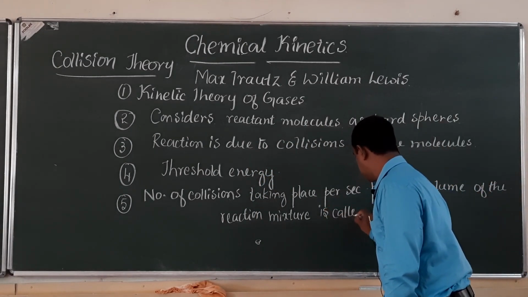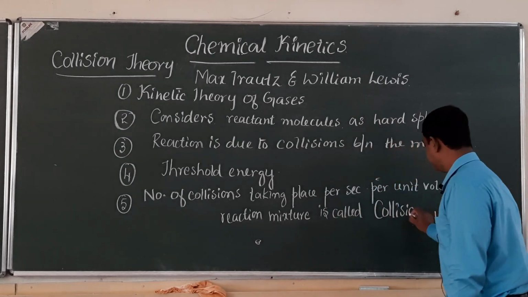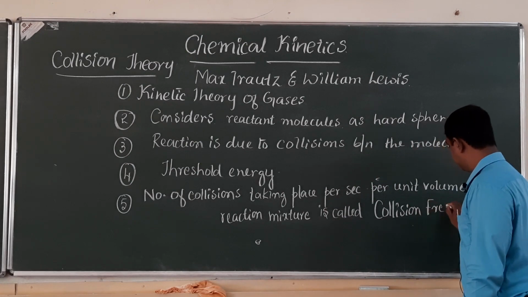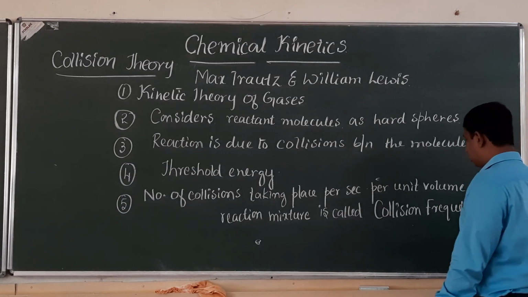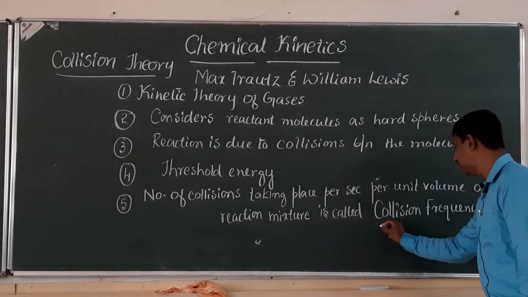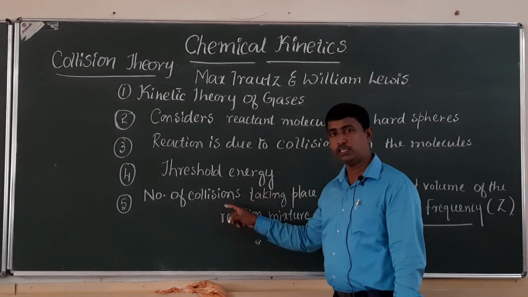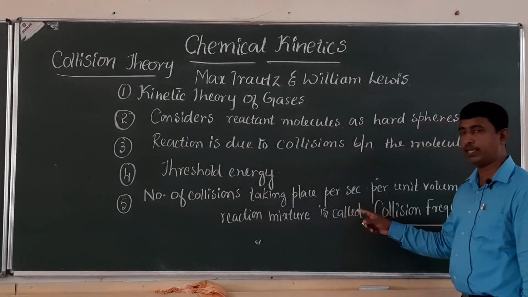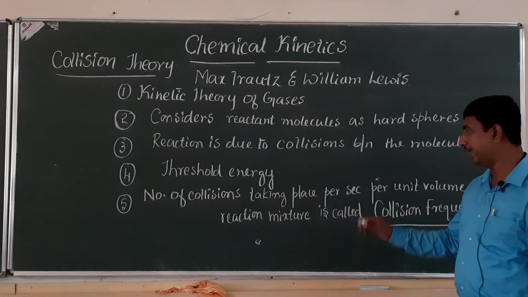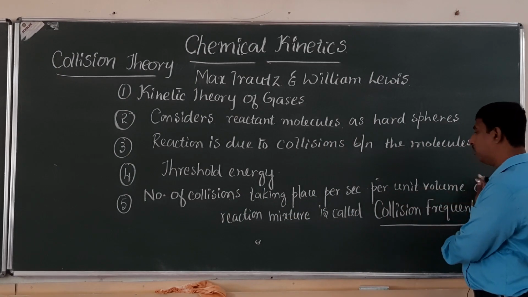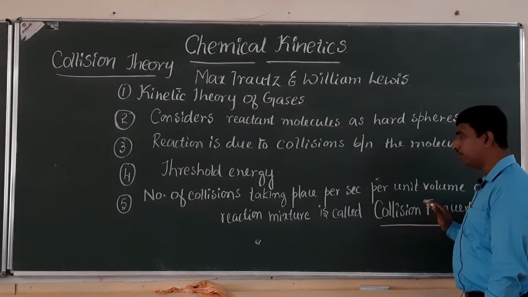This is called collision frequency. The symbol used for collision frequency is Z. What is collision frequency? The number of collisions taking place per second per unit volume of the reaction mixture is called collision frequency.